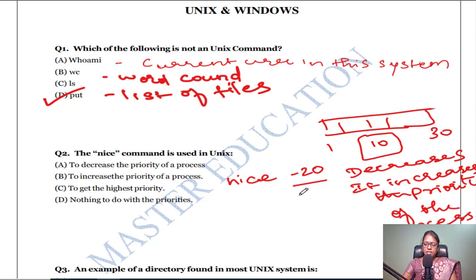Similarly, if you give nice +20, what happens? If it is at position 10, it will go to 30. So it decreases the priority. The nice command is used to increase or decrease the priority, and nice -20 increases the priority, and nice +20 decreases the priority of the process.